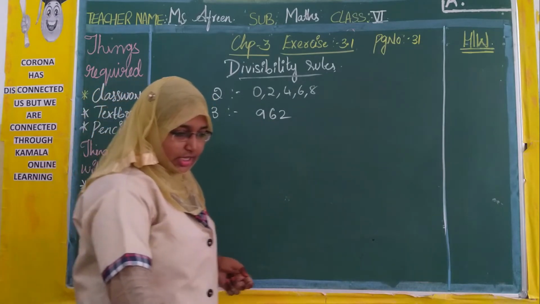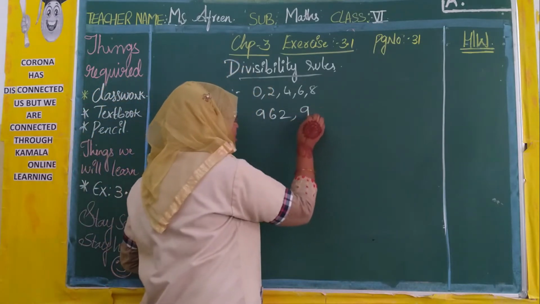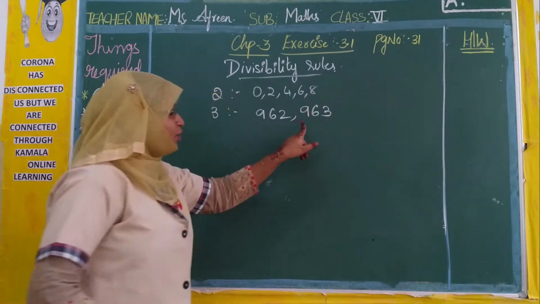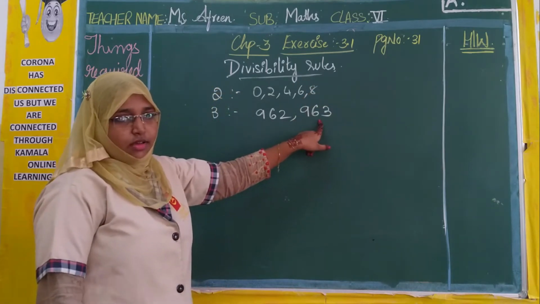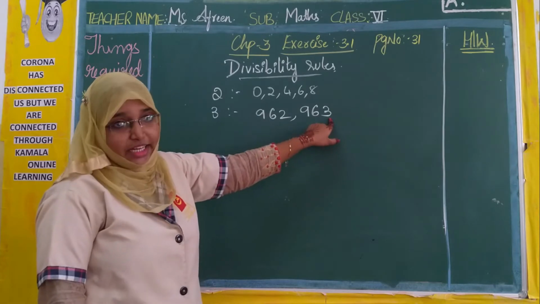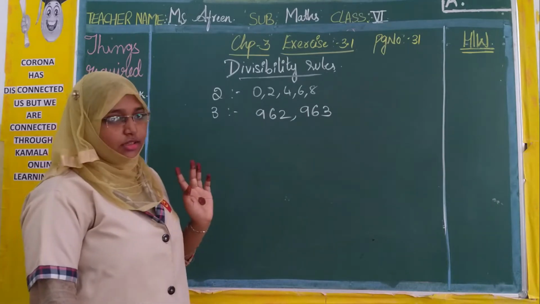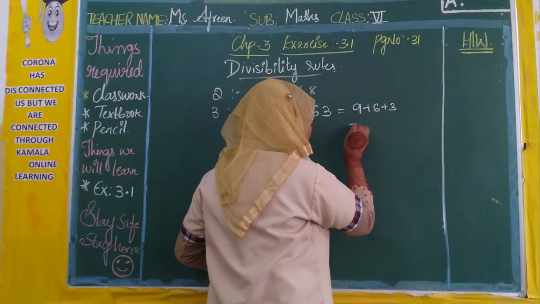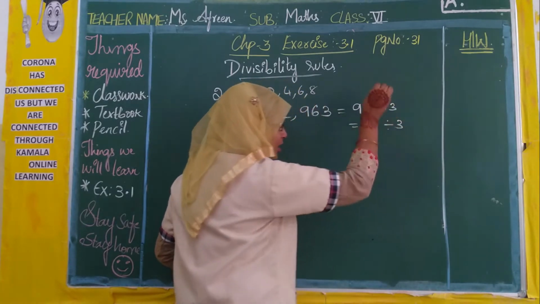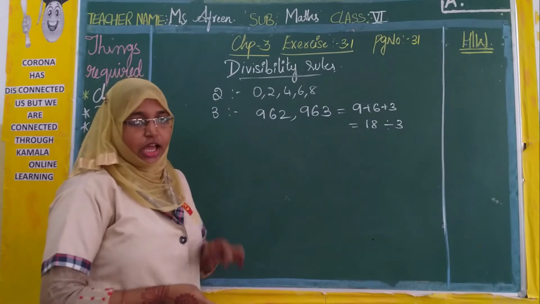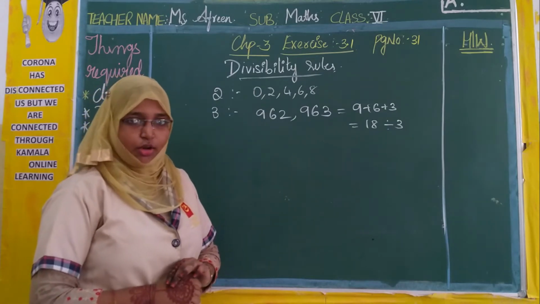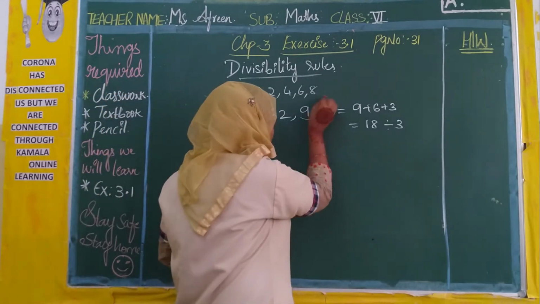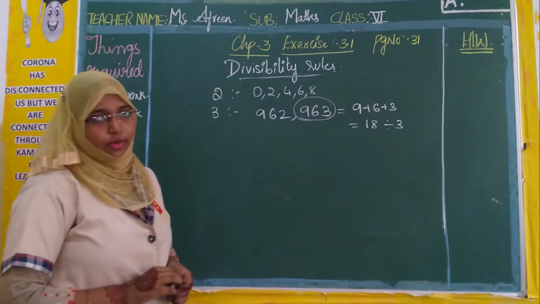But if I take the number 963, now 9 plus 6 is 15, 15 plus 3 is 18. Now 18 is divisible by 3 as the sum, 9 plus 6 plus 3 which is 18. 3 6s are 18. We are getting the remainder as 0. Then the whole number, that is 963, is also divisible by 3.